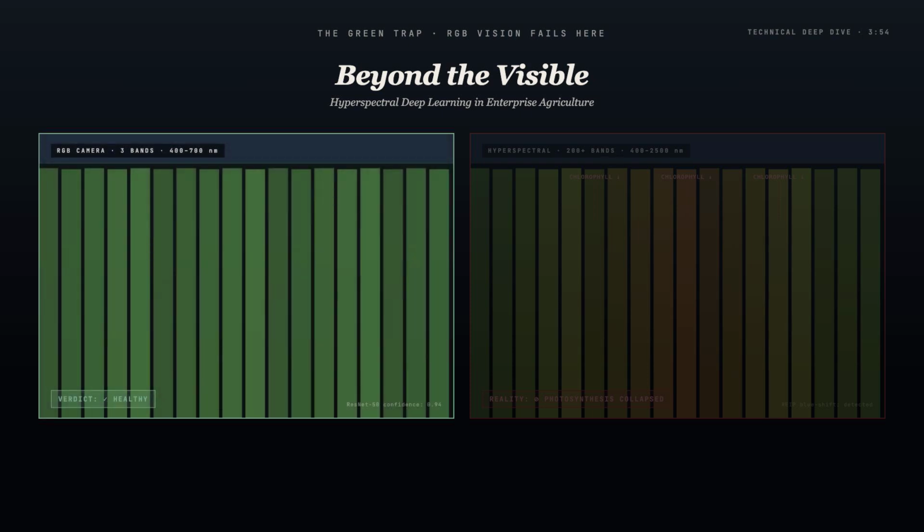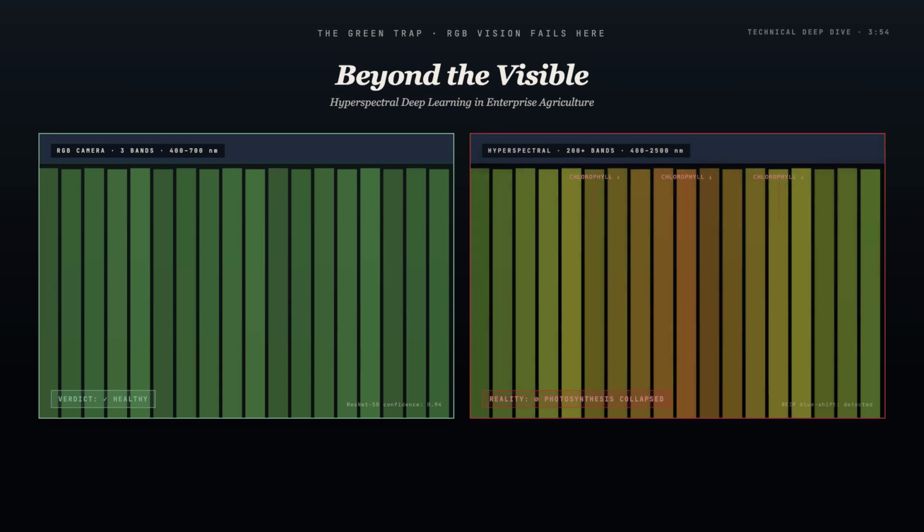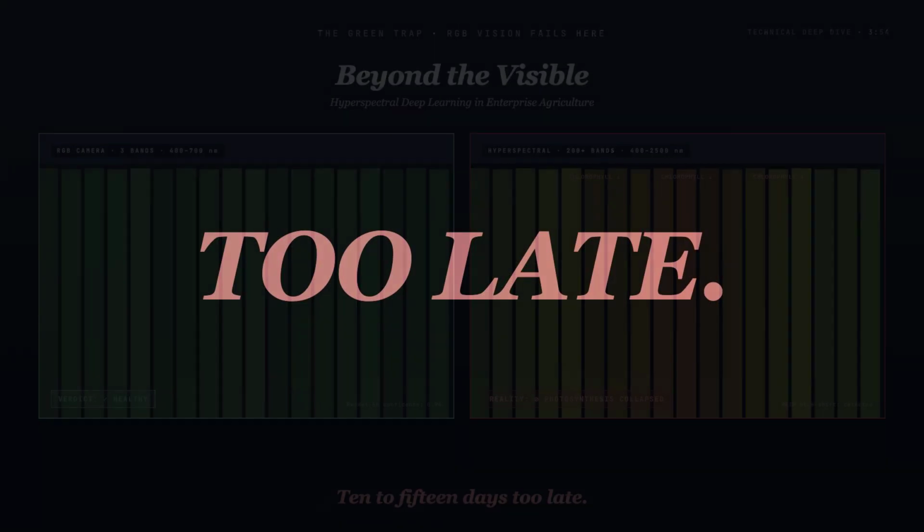A cornfield looks green to a standard camera. A ResNet vision model declares it healthy, but beneath the canopy, photosynthesis has already collapsed. The shape of a dying crop is a post-mortem indicator. By the time visible chlorosis arrives, the yield is gone, 10 to 15 days too late.